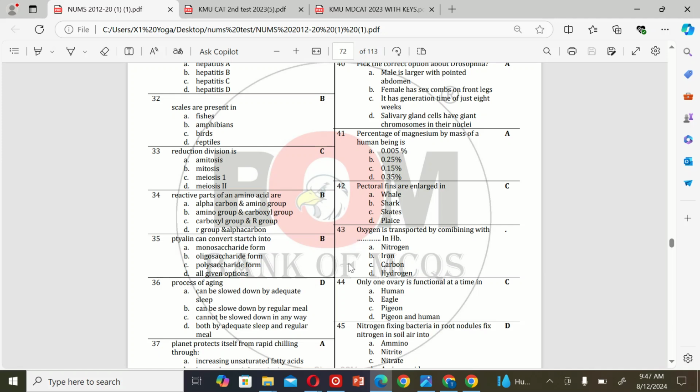The next MCQ is: oxygen is transported by combining with dash in Hb. A. Nitrogen, B. Iron, C. Carbon, and D. Hydrogen. So the correct option is C. Carbon.